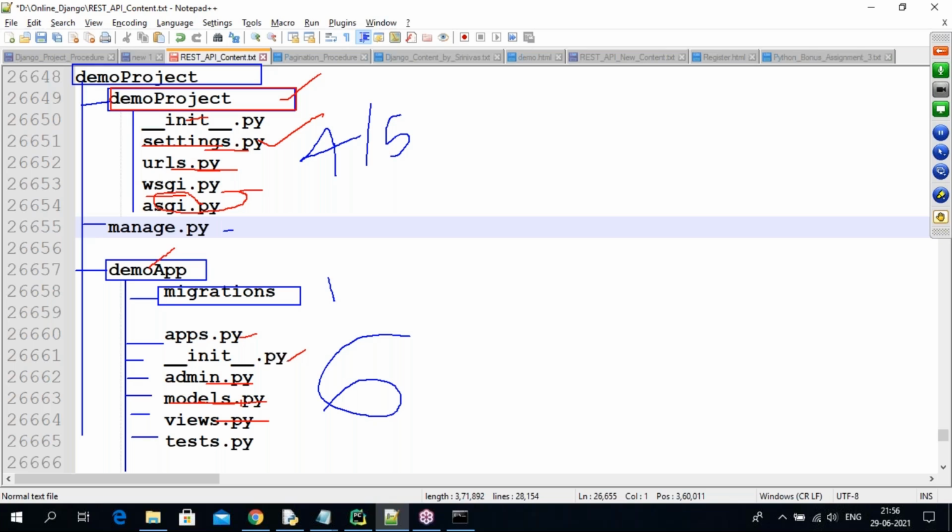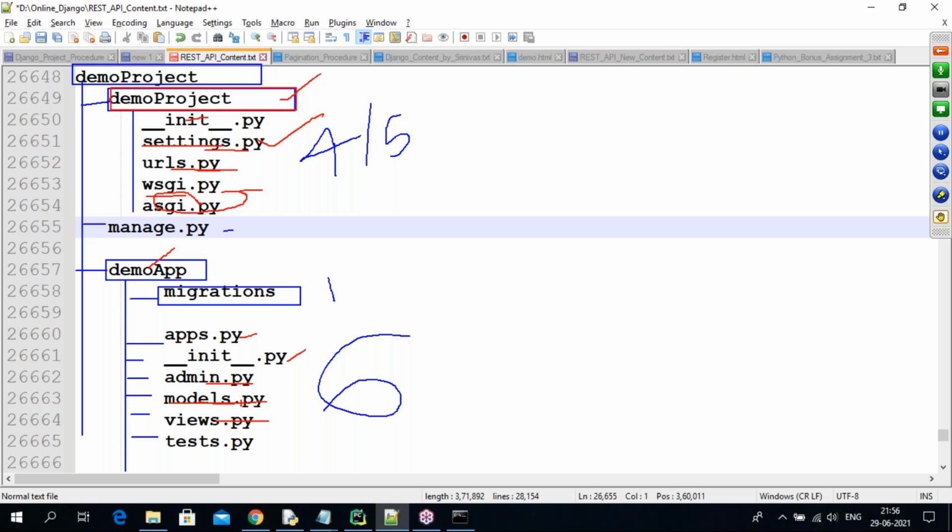In the test.py, guys, we are also not touching this. In the test.py, testing code can be written, cross checking whether your view is working successfully or not. Testing code, for example Selenium, manual testing. People who are learning the testing side can use test.py. For our web development, it is not required.